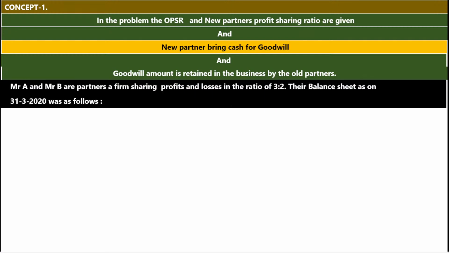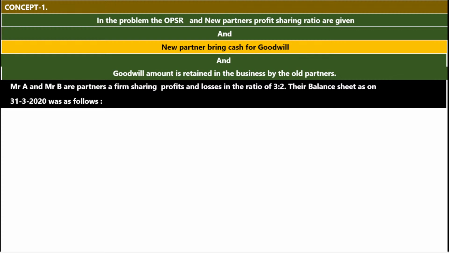This is the type of question I am explaining by title. In the question, the first information is the old profit sharing ratio and new profit sharing ratio given, and if the new partner brings the cash for goodwill, and that goodwill amount is retained in the business. Let us read the question.